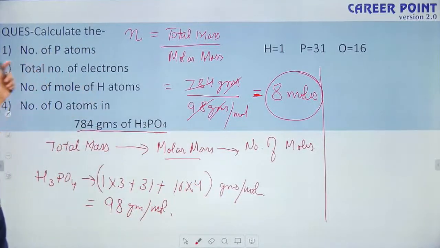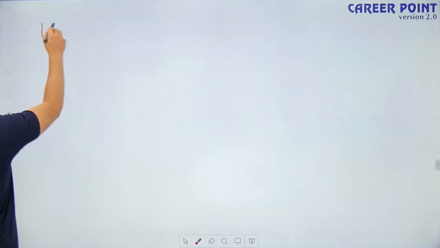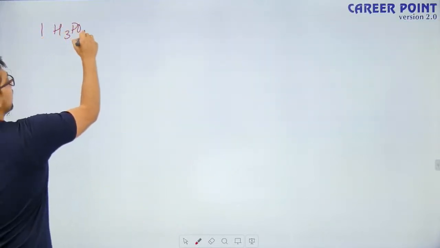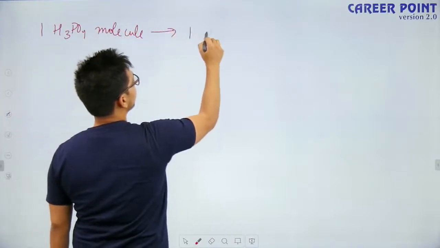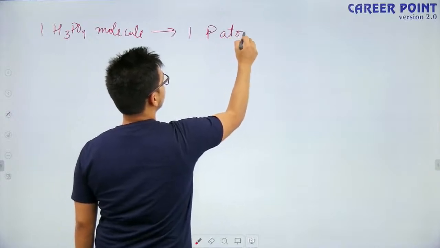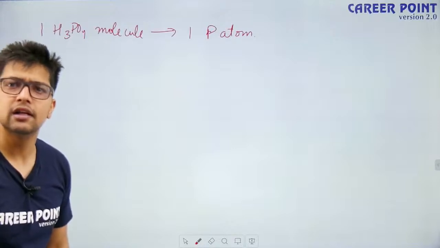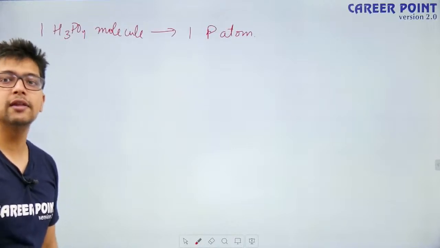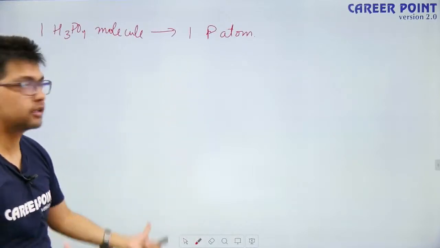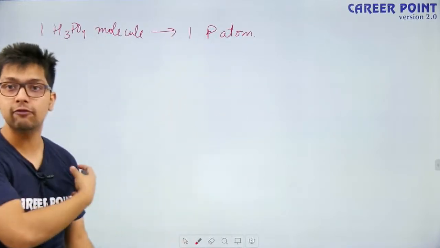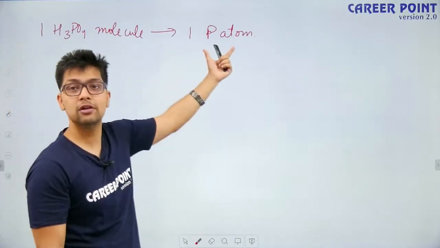Now they are asking for the number of phosphorus atoms. We will say, in one H3PO4 molecule, how many phosphorus atoms do I have? I have one phosphorus atom. So if one H3PO4 molecule has one phosphorus atom, the question is simple. Using the unitary method, if I have two molecules of H3PO4, there would be two phosphorus atoms. If there are three molecules, three. And if there are Avogadro's number of molecules, there would be Avogadro's number of phosphorus atoms.